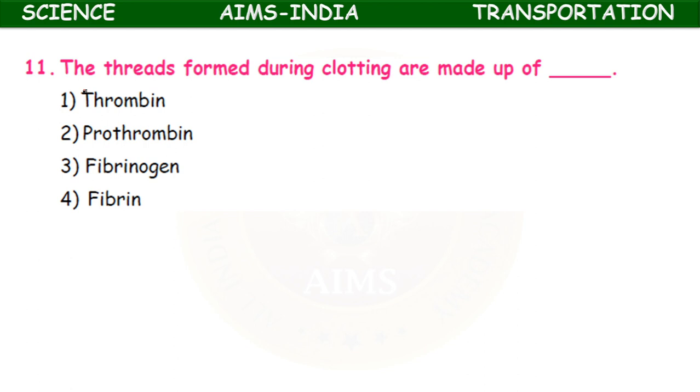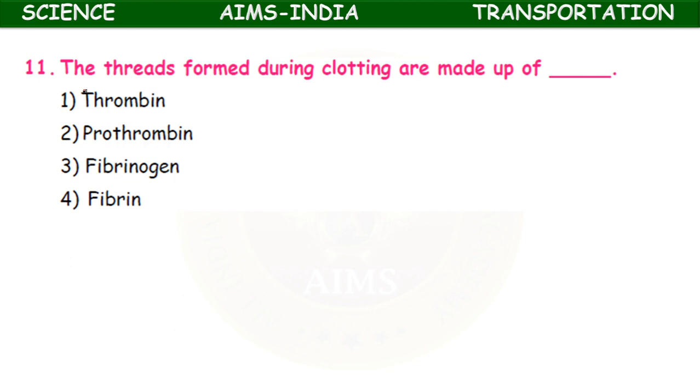Prothrombin converted to thrombin in the presence of thrombokinase enzyme. Okay, first reaction. Then next what happened? Thrombokinase acts on another substance present in the blood called prothrombin, which is converted to thrombin.